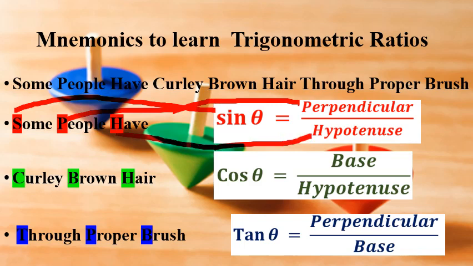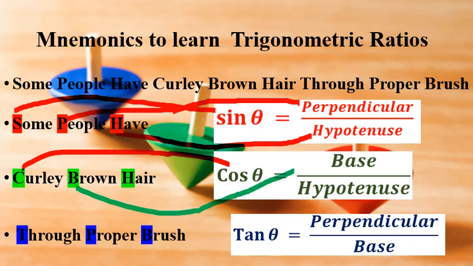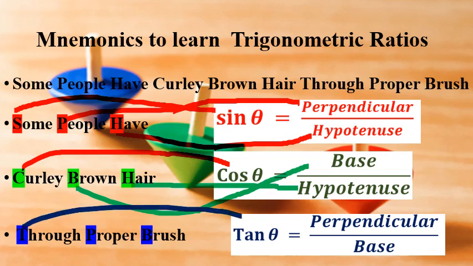In the similar way, C corresponds to cos, B corresponds to base and H means hypotenuse. And the last one, T corresponds to tangent, P corresponds to perpendicular, and the last B means base.